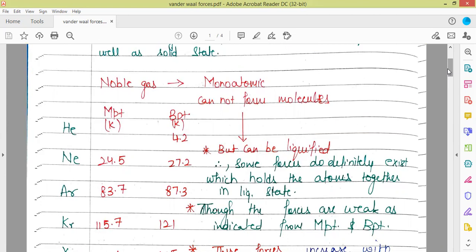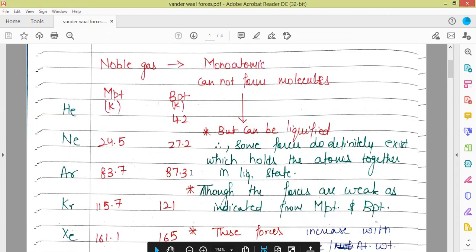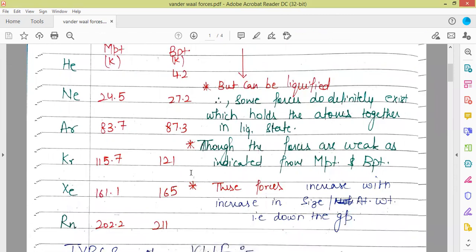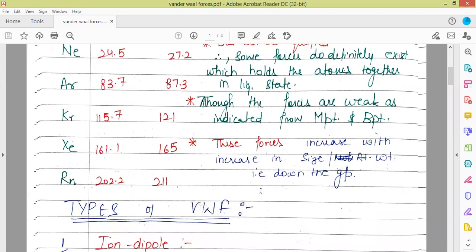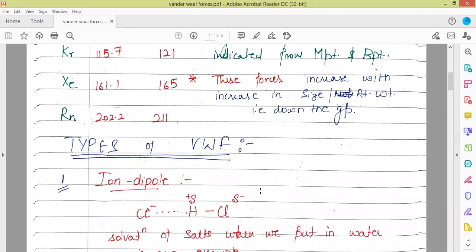Though the forces are very weak, as depicted from the values of the melting point and the boiling point, which are very low, there exist some forces. These forces increase with increase in size, as we can see from the values of the melting point and the boiling point. So these forces are the van der Waals forces, and the magnitude of van der Waals forces increases with increase in size or atomic weight as we move down the group. Firstly, we'll be discussing the types of van der Waals forces.